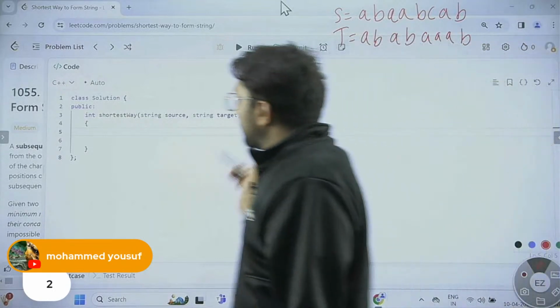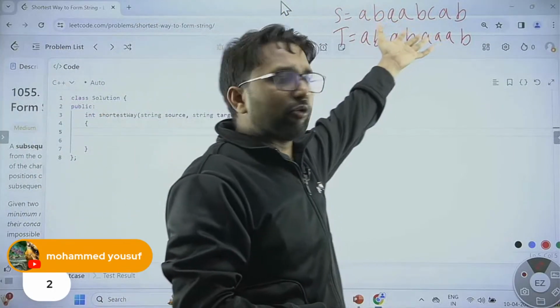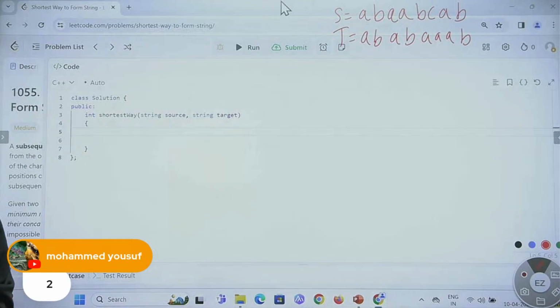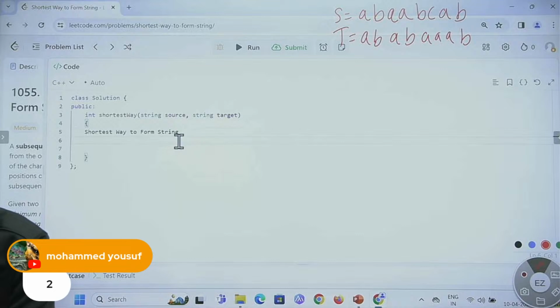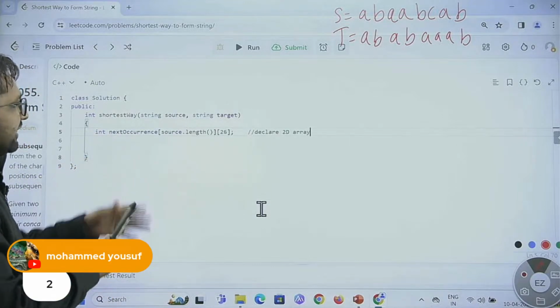So we will keep writing the code and we will keep simulating the code with the help of this example itself. We already know this example, so we will keep simulating what we are doing. Simply, first of all, let me create a table over here. So we just created a table. The table name is next occurrence 2D array. We just created a 2D array.